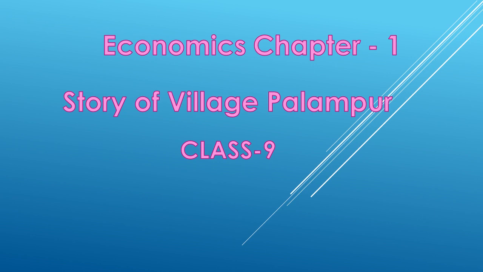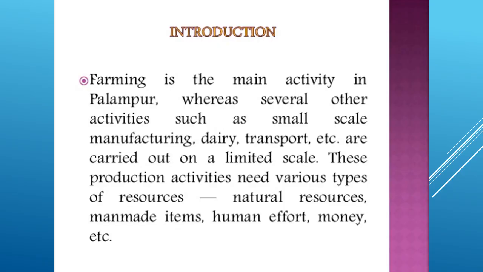As we know, our country is an agricultural country, and more than 60% of the people are engaged in agriculture. So we are taking an example of village Palampur, a hypothetical village, and we will talk about the different activities that are performed in this village. Farming is the main activity in the village Palampur. I remind you again that village Palampur is a hypothetical village, taken just to make you understand the different factors of production.